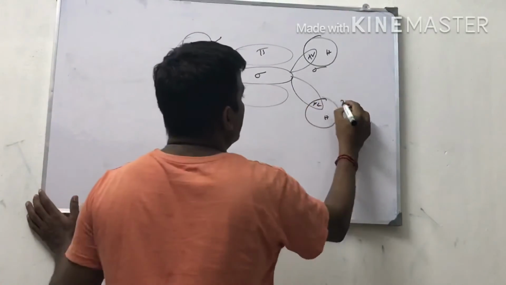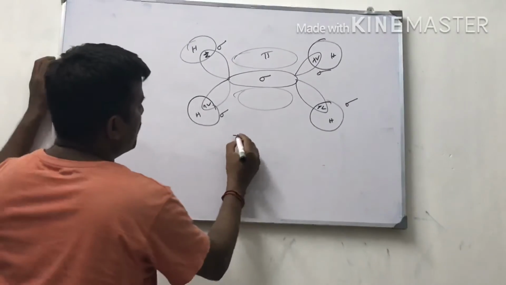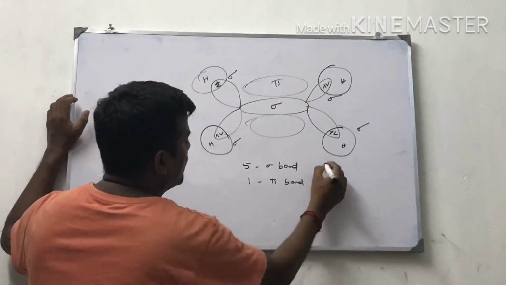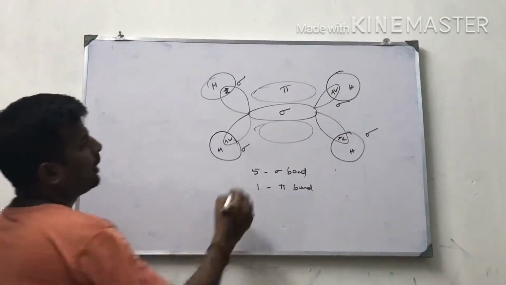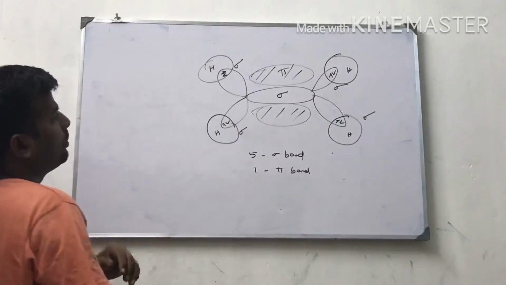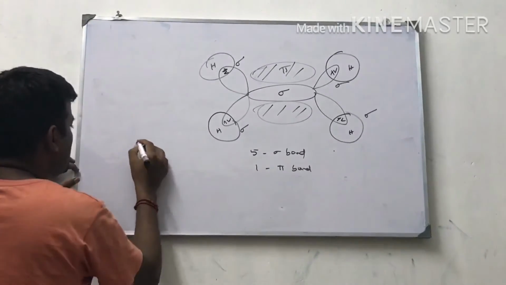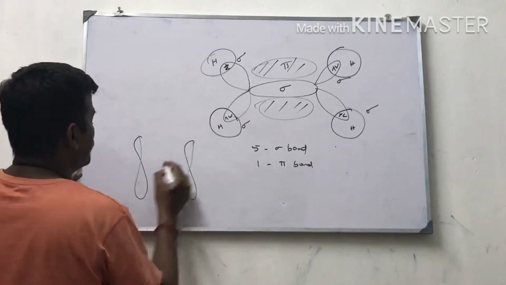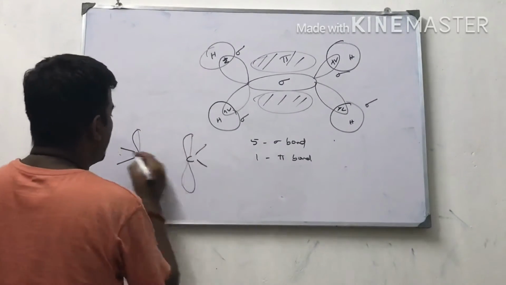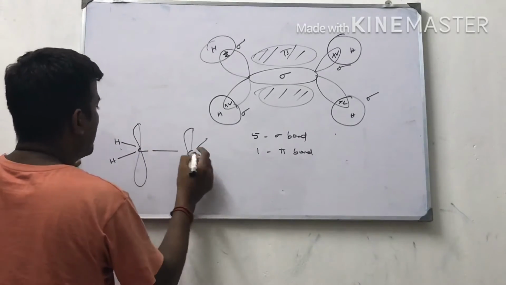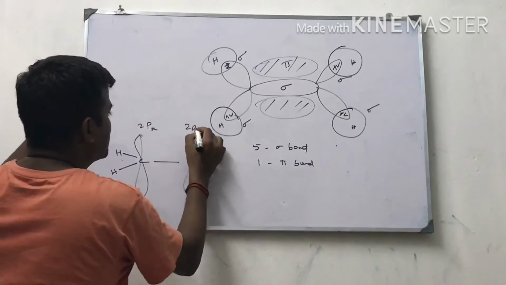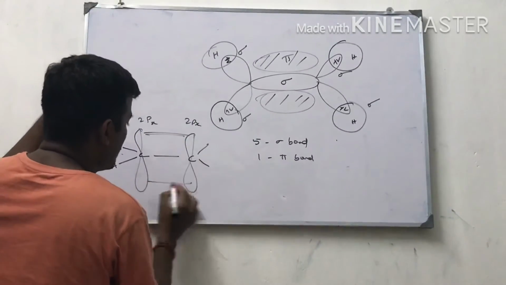So in this diagram there are 5 sigma bonds and 1 pi bond. So in the ethene molecule 5 sigma bonds and 1 pi bond are there. This is the pi bond cloud. Pi bond is lateral overlapping. Carbon is there, hydrogen is like this, hydrogen, carbon. This is the 2px forming the pi bond.